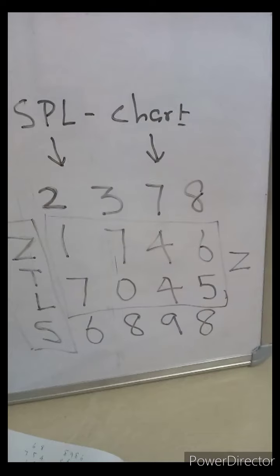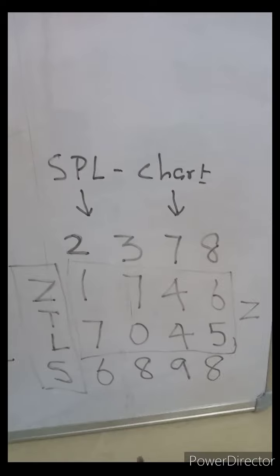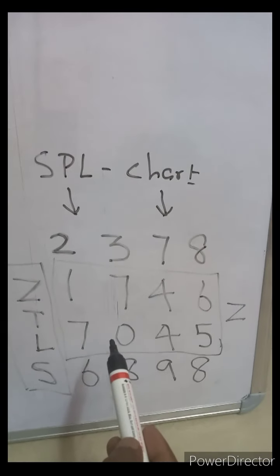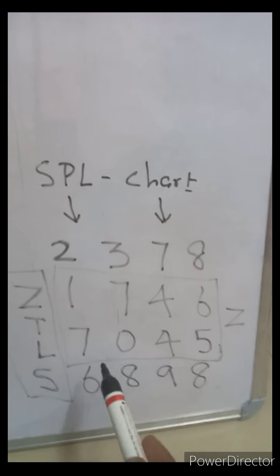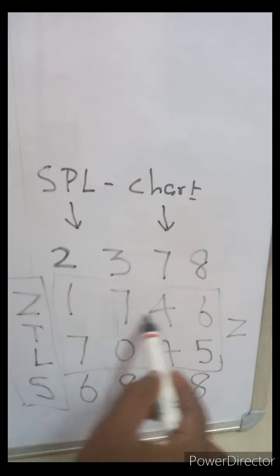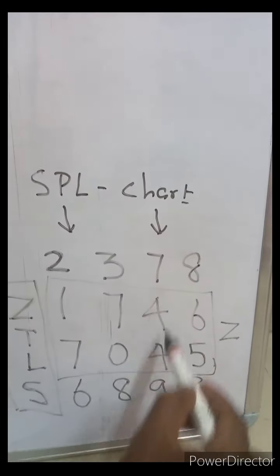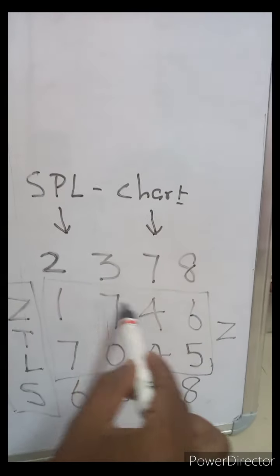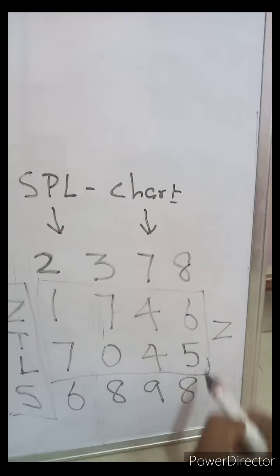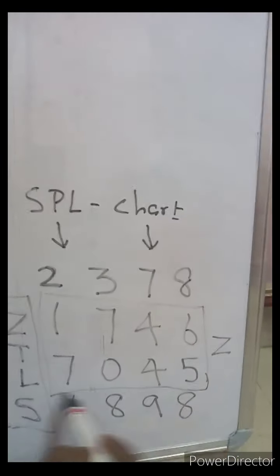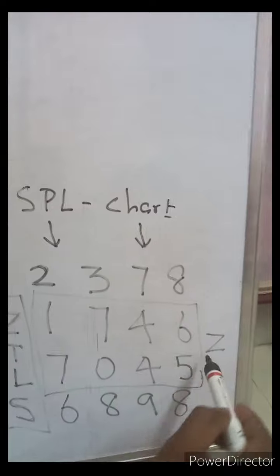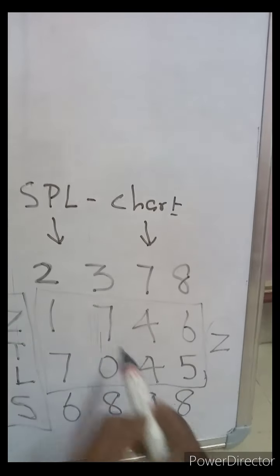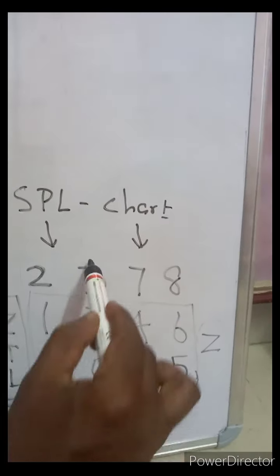For example, 3D coverage maximum 70% 3D coverage. For example, see 1, 2, 3, 4 this area.